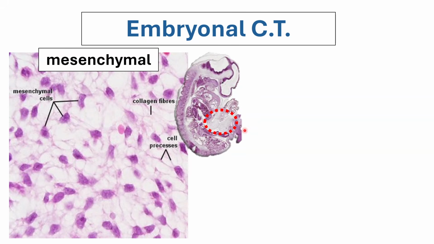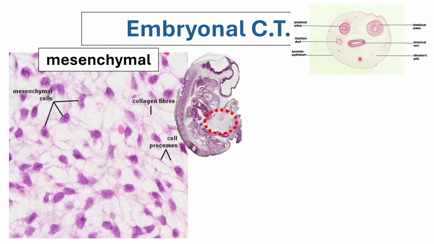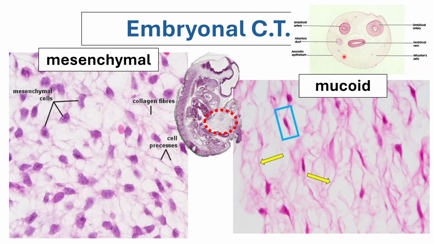While in the umbilical area, this is a cross section of the umbilical area. This part in between your structures such as your umbilical arteries, veins, and allantoic duct, all of these we don't really have to understand, as long as you know that all the other parts here are actually your mucoid type of embryonal connective tissue.